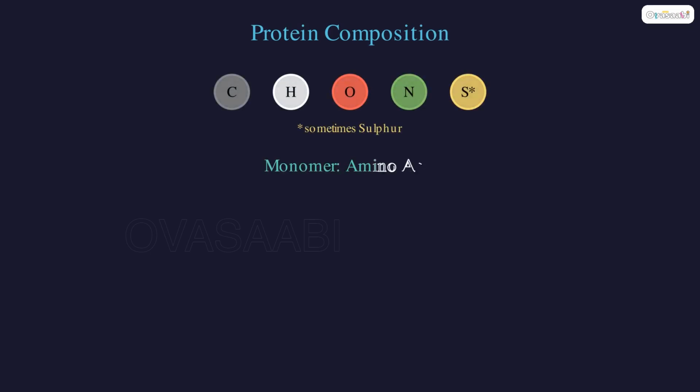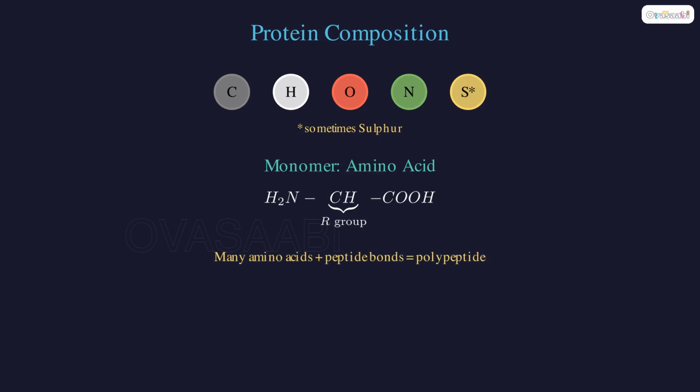Proteins contain carbon, hydrogen, oxygen, and nitrogen, sometimes sulfur. Their monomer is the amino acid. Many amino acids join by peptide bonds to form a polypeptide chain.